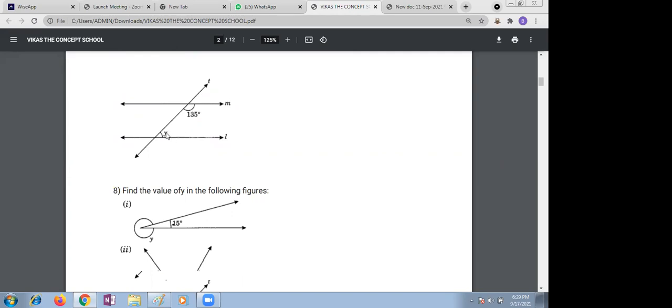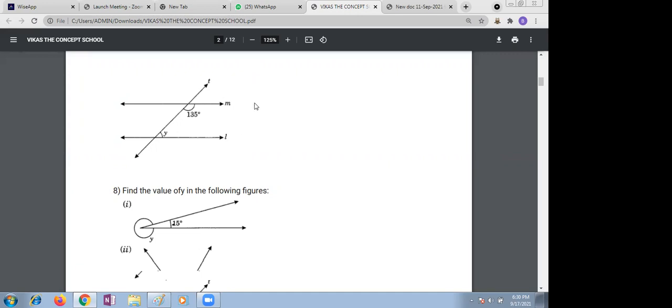Ma'am, we can look at this as a transversal. What is a transversal if M and L are transversal? Ma'am, when a line passes through two parallel lines. Very good. A line cutting two parallel lines at two distinct places, we call it a transversal. Very good.